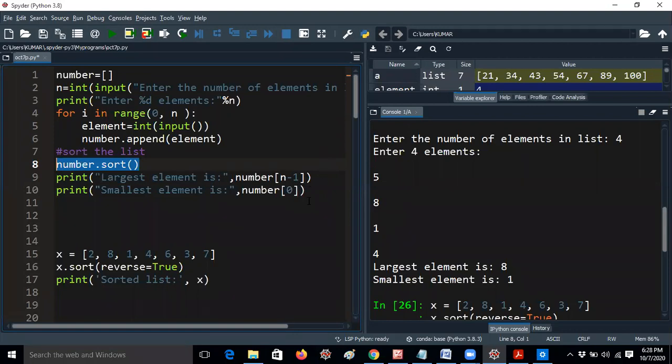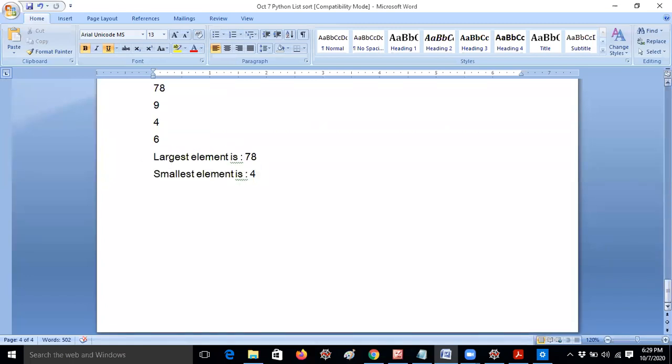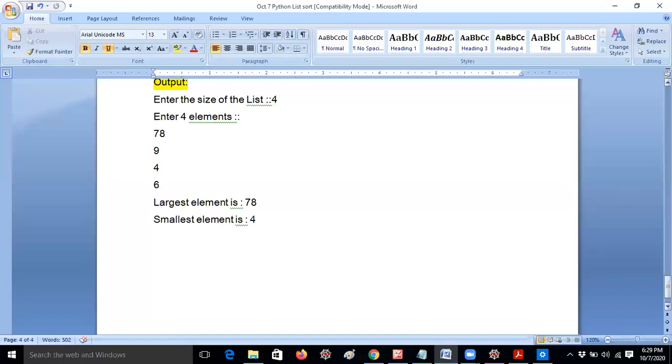So this is the program I would like to explain now. Before explaining, I would like to write the program thinking in terms of the output format. In interviews, they will give some test cases with input and output format, and based on that you have to write a program. I don't want to copy the code.